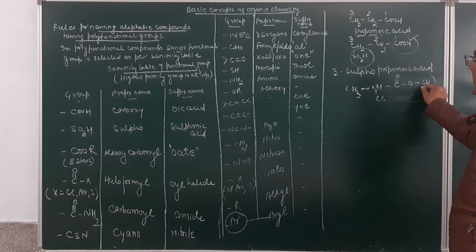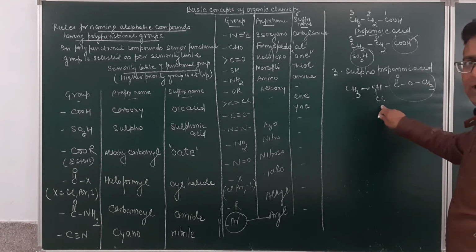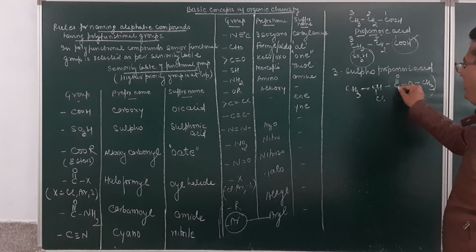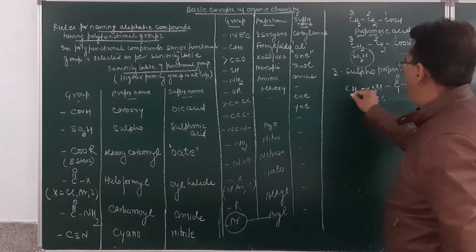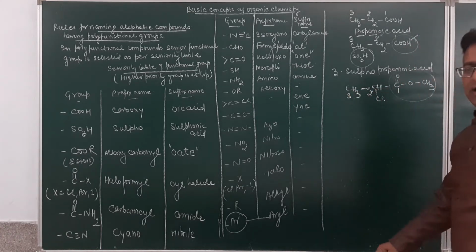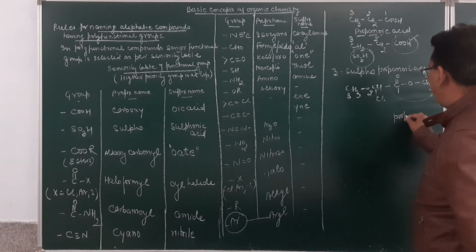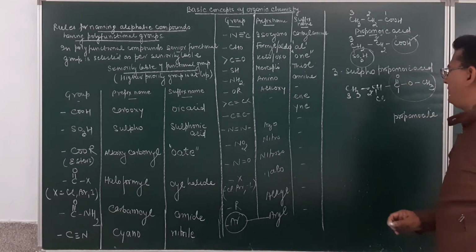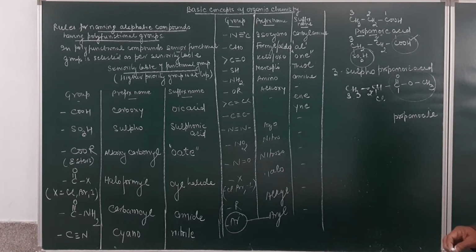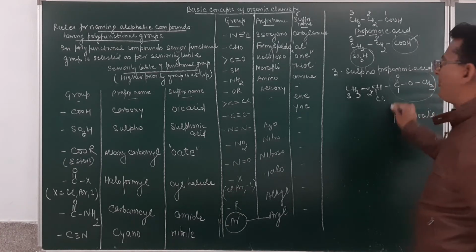This is a chain terminating and a senior functional group as compared to Cl. So it will be selected in the main chain. This will be 1, 2 and 3. For 3 carbon atoms, what is the root word? Root word will be prop, single bonded ane, and this will be oate. At number 2, what is present? Chloro. Now how to give the name to this one? This is propanoate. Now this is alkyl propanoate.